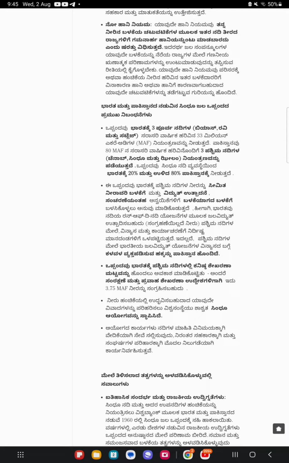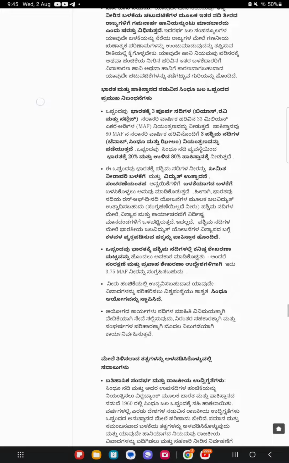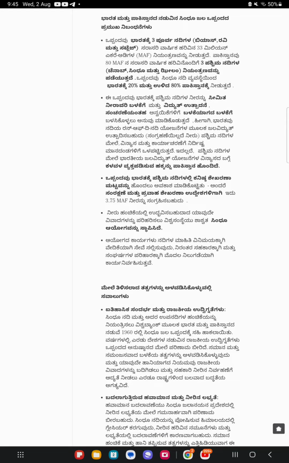India can utilize the waters of western rivers for limited irrigation and non-consumptive uses such as power generation and navigation. Thus, India can generate hydroelectricity through run-of-the-river projects without the storage of waters on the western rivers, subject to specific criteria for design and operation. Further, Pakistan also has the right to raise concerns on the design of Indian hydroelectric projects on western rivers. The treaty allowed India to have a minimum storage level on the western rivers, meaning it can store up to 3.75 MAF of water for conservation and flood storage purposes.